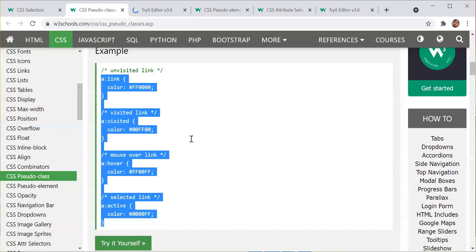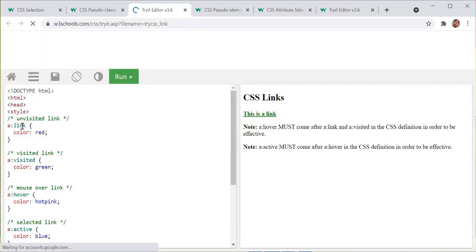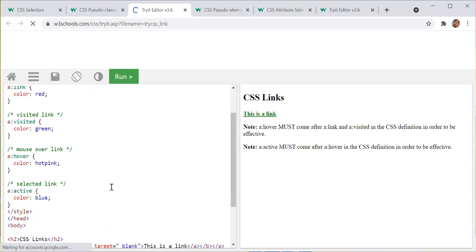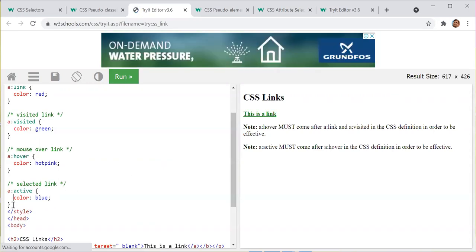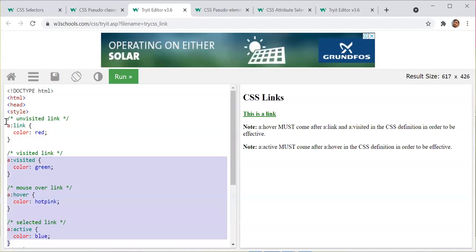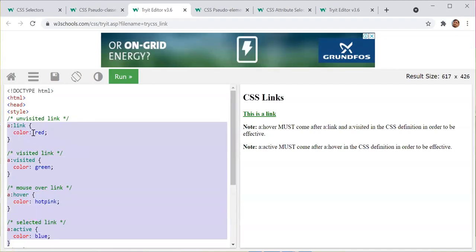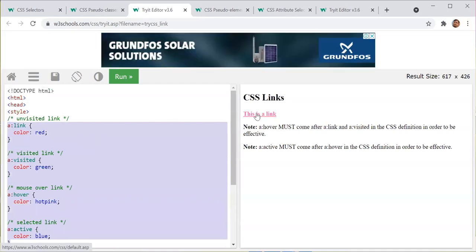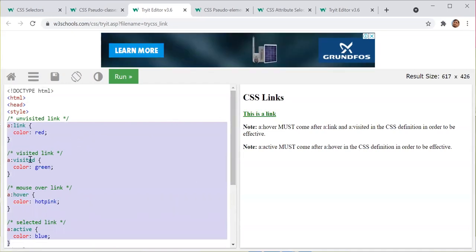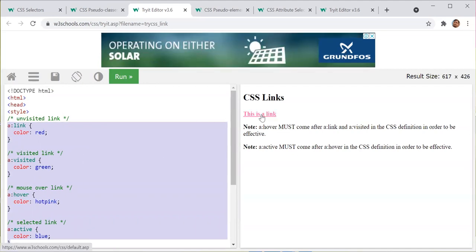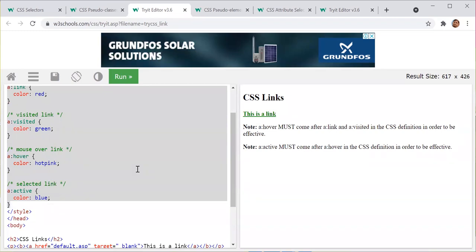What are pseudo-classes? Whenever we act on a link, this will happen on hover, visited, active. If we need to make these changes, we can simply apply them to the link. If it is a link, then we can put a color. For visited, we can put another color. For hover, hot pink, like this one. For active, if I have, suppose, a visited one, then it will be the active one, if I have a number of collections.